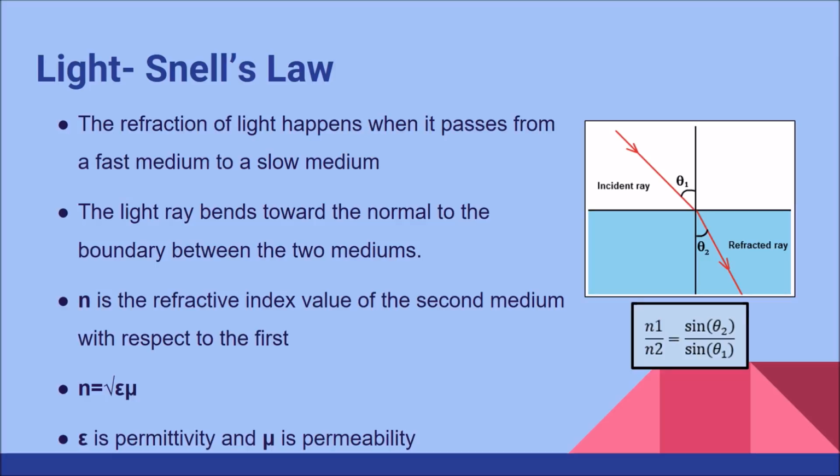We can see a positive θ2 angle. We call n the refractive index, where it is also the square root of epsilon mu. As we know, epsilon is permittivity and mu is permeability. These two constants are specific to each material, and therefore by changing the structure of the material we can control the epsilon and mu values.